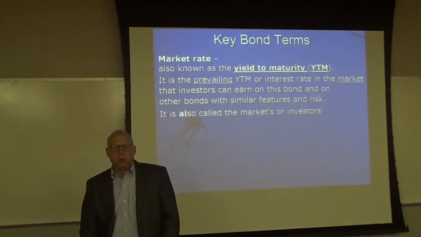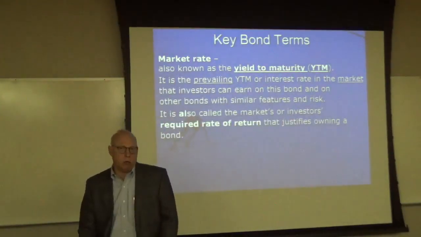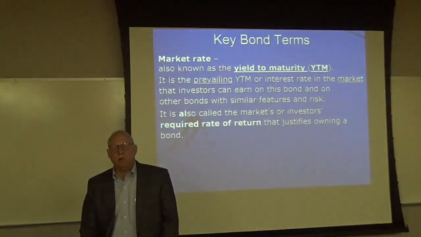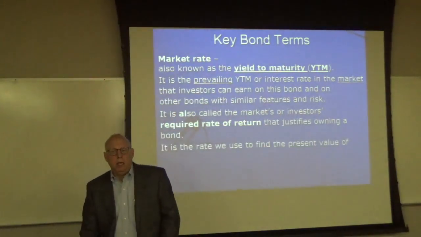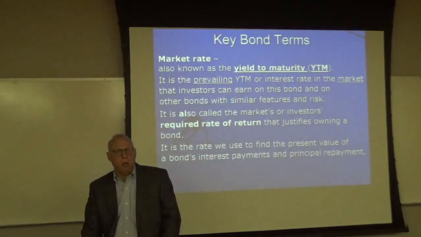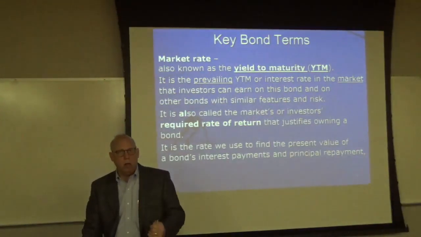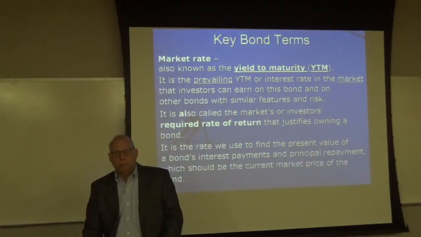All right, it's also called the market's or the investor's required rate of return. This is what justifies owning a bond. This is what you would earn if you bought the bond. The market rate is the rate we use to find the present value of a bond's interest payment and principal repayment. This is our discount rate that we use to compute present value.